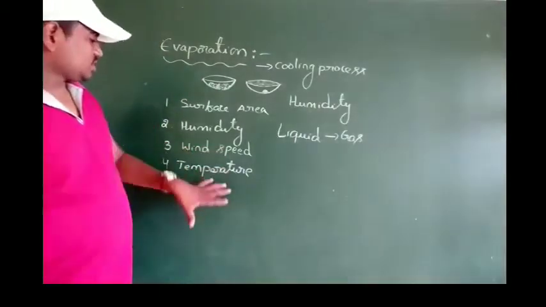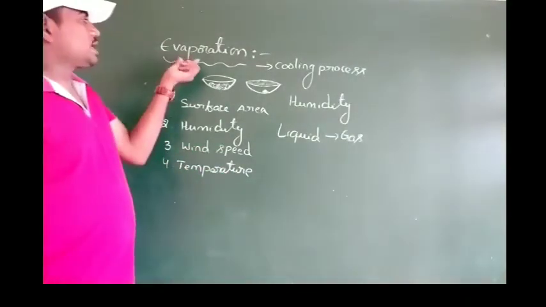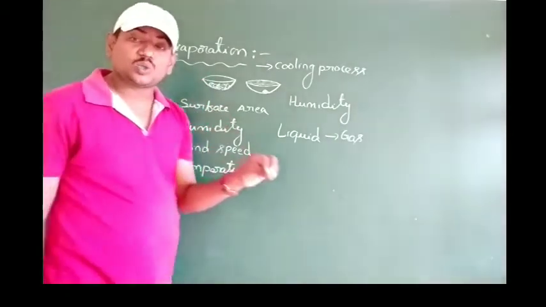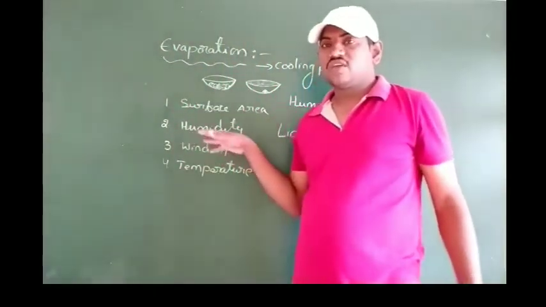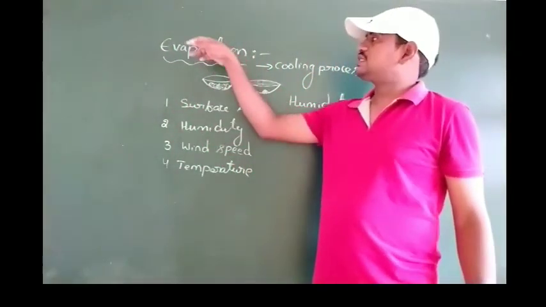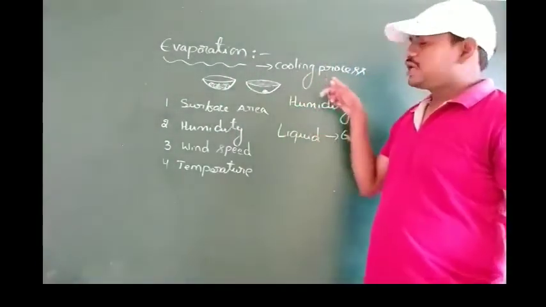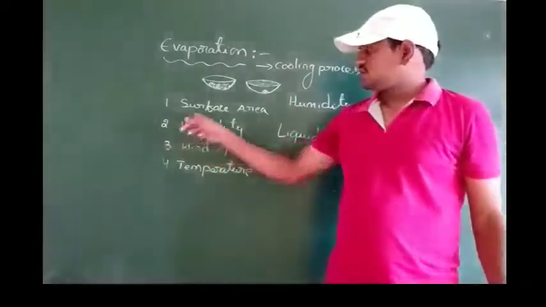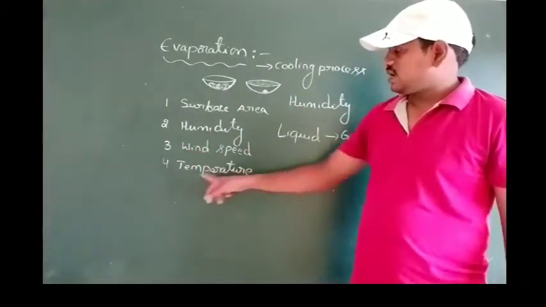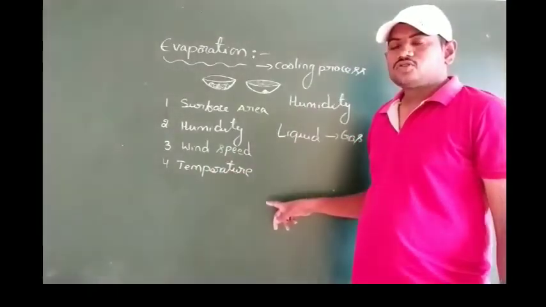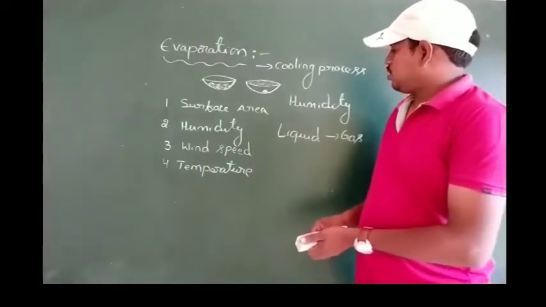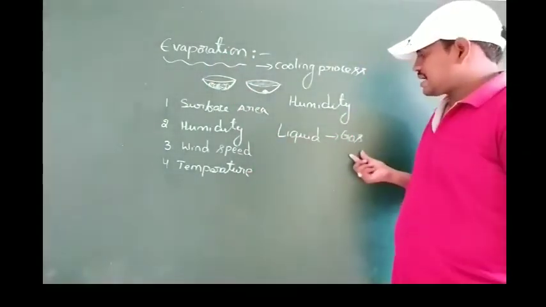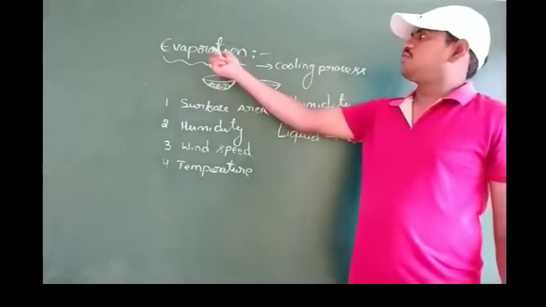So this is what we can observe in the case of evaporation. Again, the definition of evaporation: the process of escaping of molecules from the surface of a liquid at any temperature is defined as evaporation. Evaporation is a cooling process, and it depends on some factors: surface area, humidity, wind speed, temperature. Evaporation is also defined as the phase change from liquid to gas at any temperature.